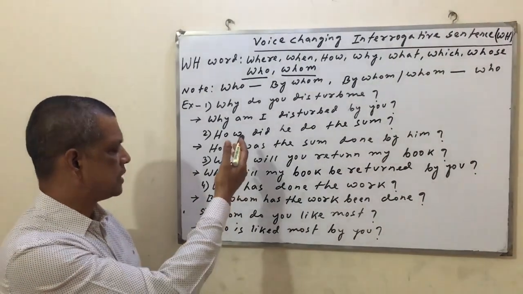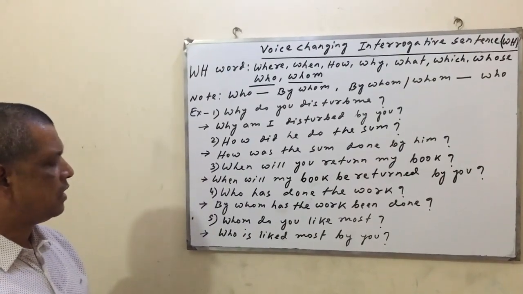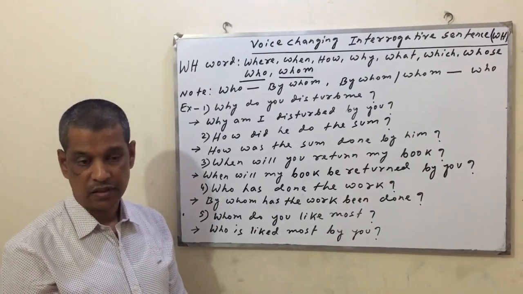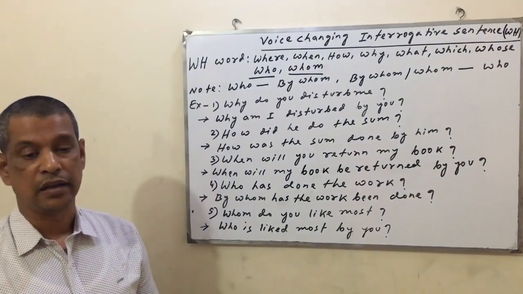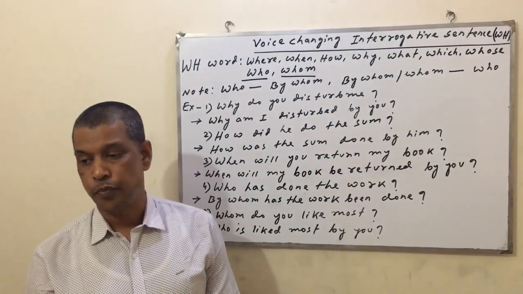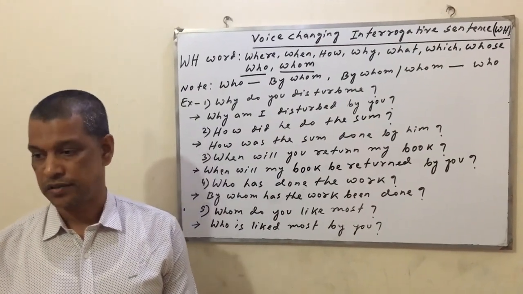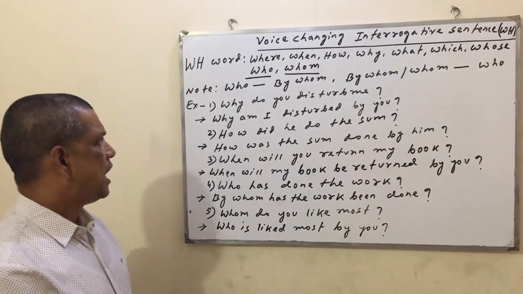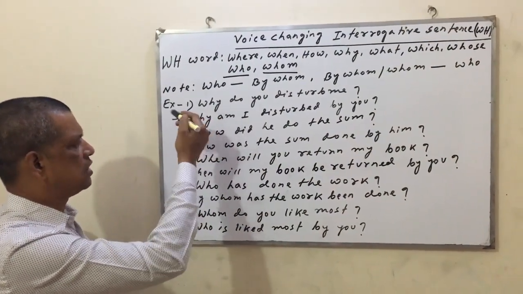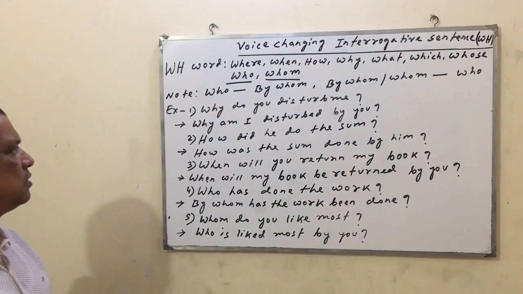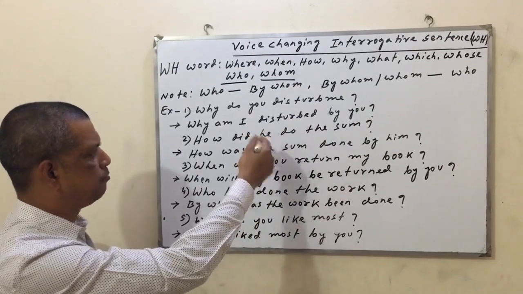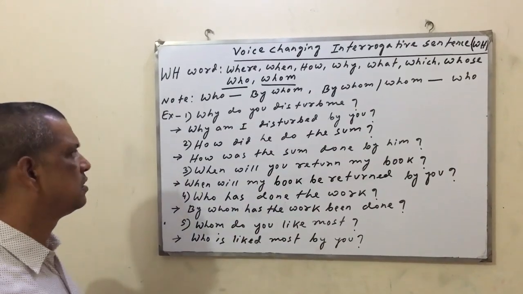Friends, follow the examples and remember the rules of voice changing that you learned in assertive sentence voice changing and interrogative voice changing of yes-no questions. As usual, you have to use the WH word at the beginning. Next, you have to use the auxiliary verb because it's an interrogative sentence.